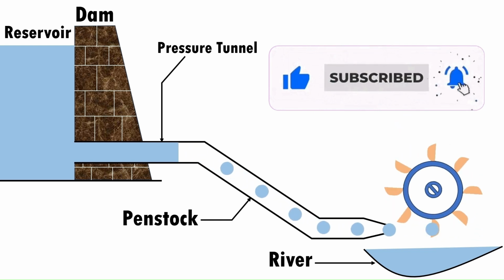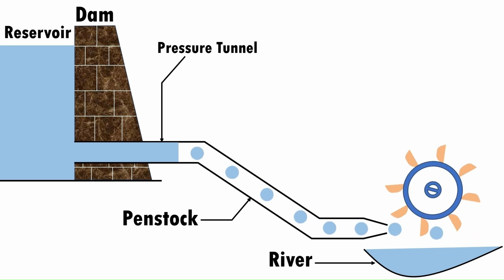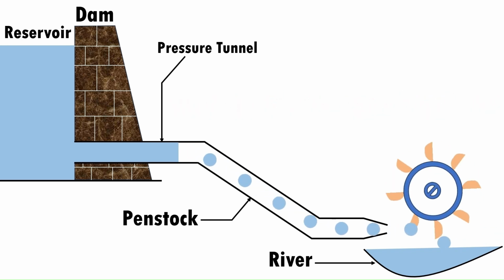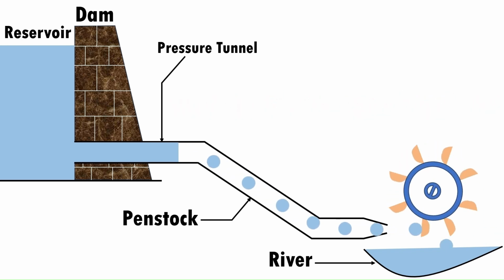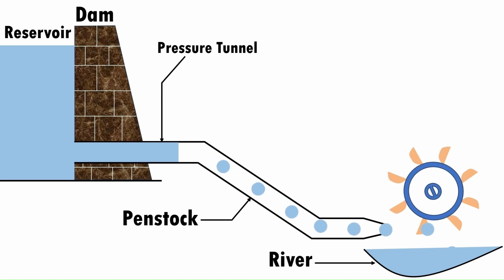The load on an alternator keeps fluctuating. Therefore, the water intake to the turbine has to be regulated according to the load. At the time of reduction in load on an alternator, the flow of water also has to be reduced. Therefore, the valve is closed.